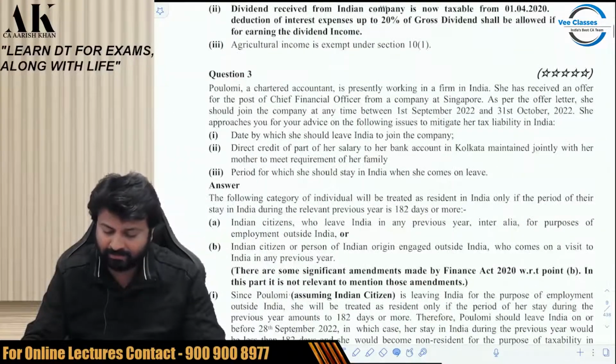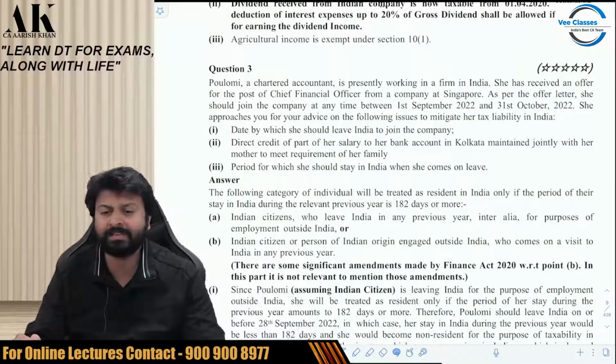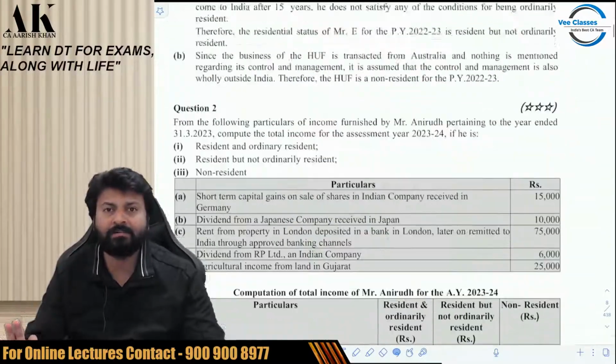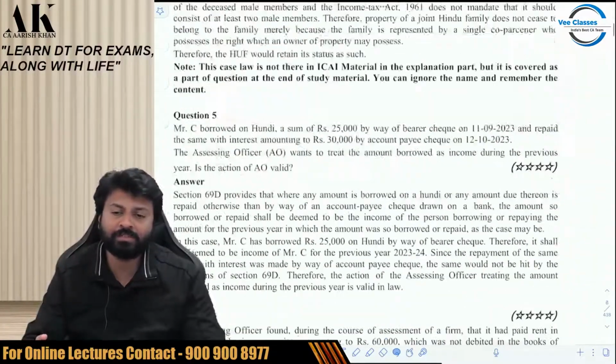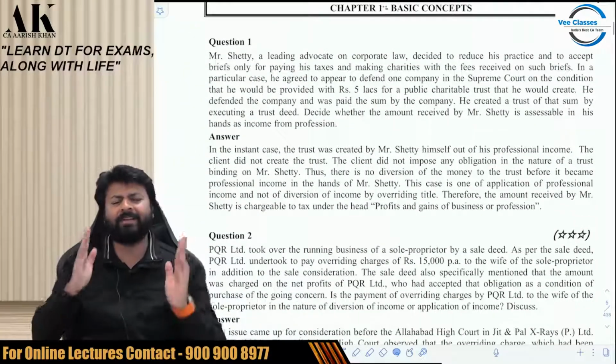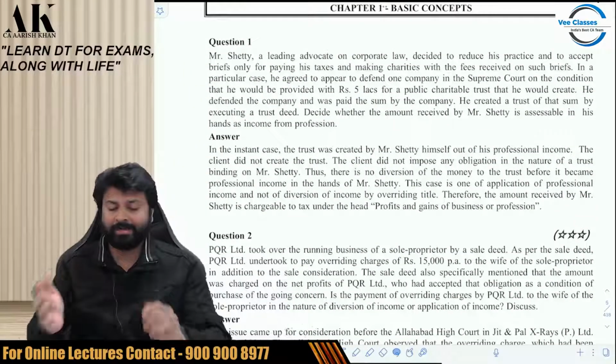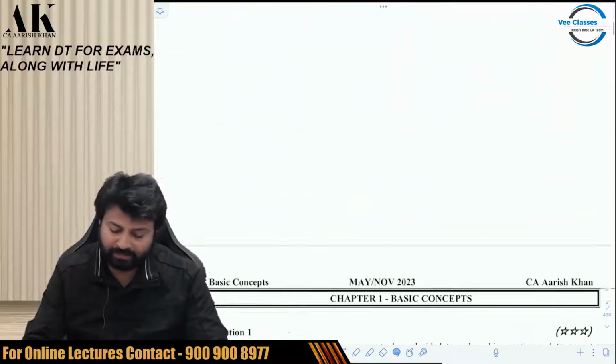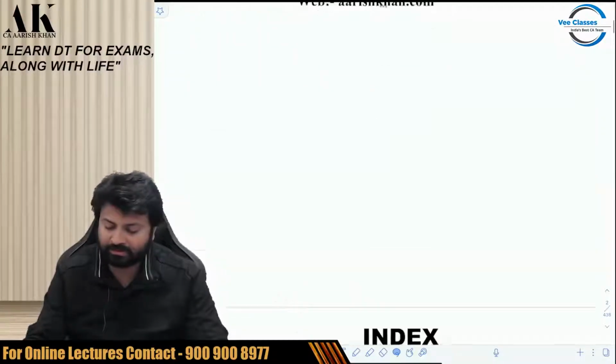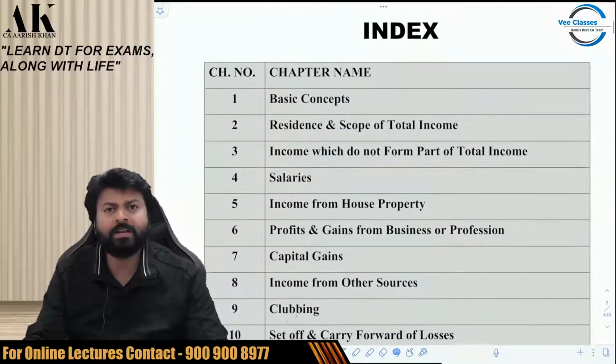First chapter does not have a 5-star question. Yes, second chapter has a 5-star question. So every question is done as a star, which is important for you, which is not during the day of exam. This is the level at which we try to provide the service to our students here. This is our commitment towards our students. Okay. So this is how we are going to go about.